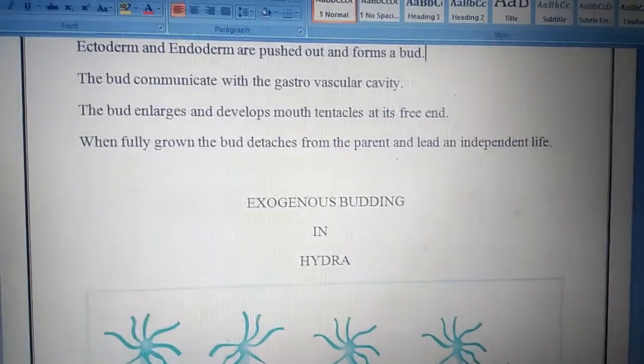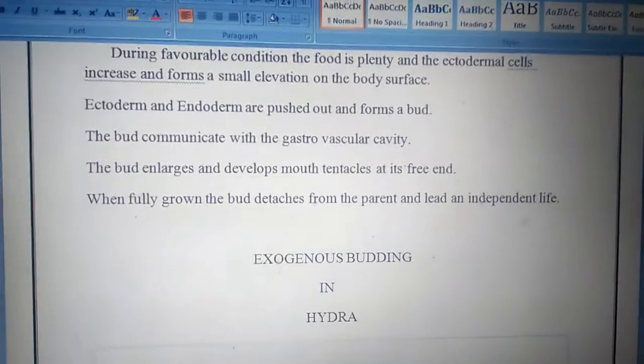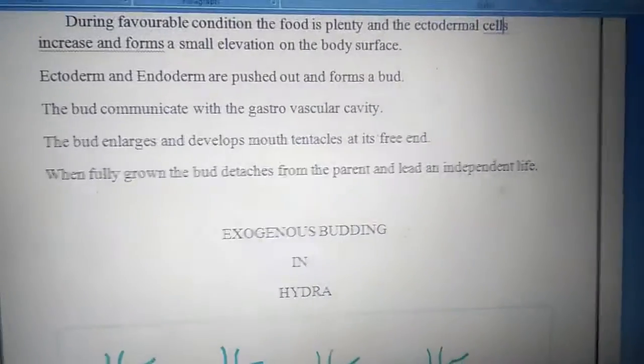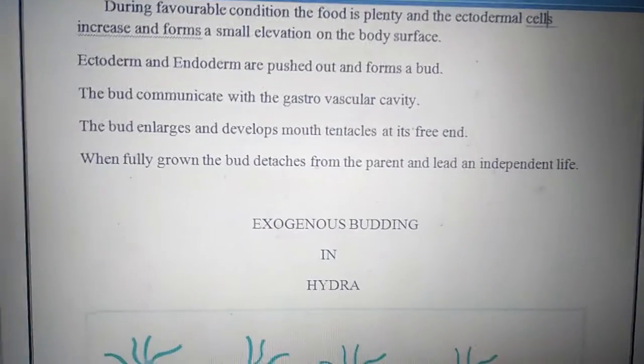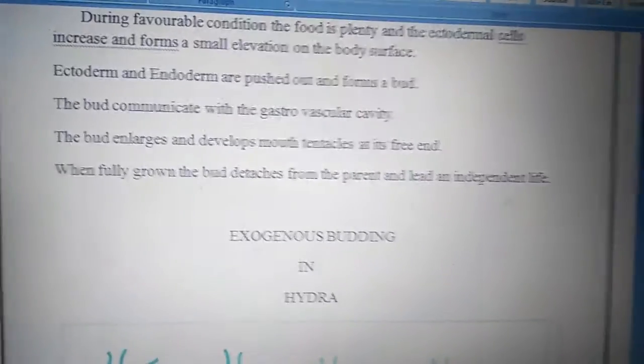The bud grows deeper and deeper, or bigger and bigger. At last, at the tip, tentacles and mouth will be formed. Then it becomes separated.